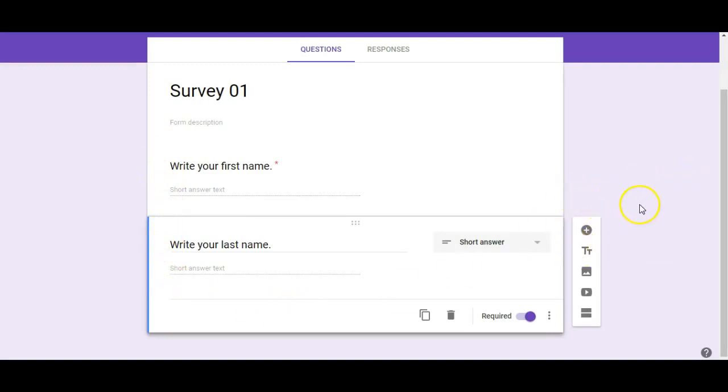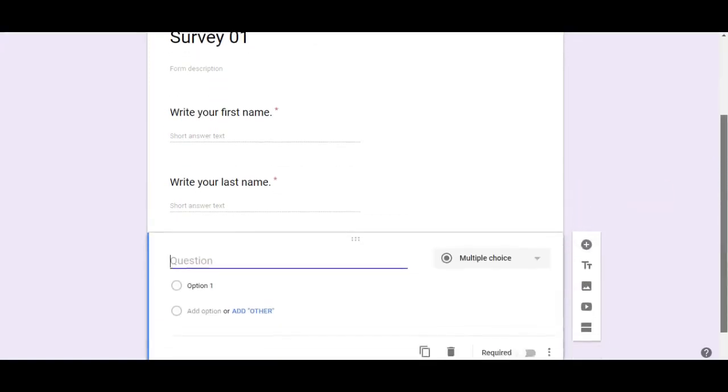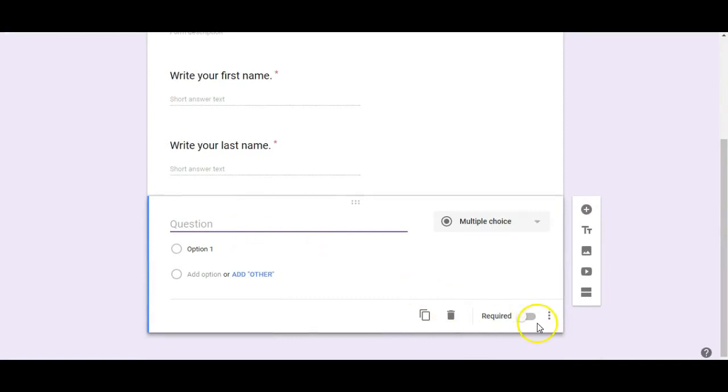So let's move on. Let's ask a survey question to our classmates, and what I'm going to do is I'm going to hit this little plus sign, just like that. And I'm going to ask my first one, and again, I want the question to be required. And my first survey question will be a multiple choice question. I'll give my classmates some choices. So my first question will be, what is your favorite way to take a test? Question mark.